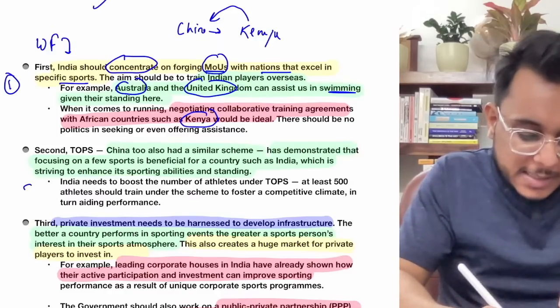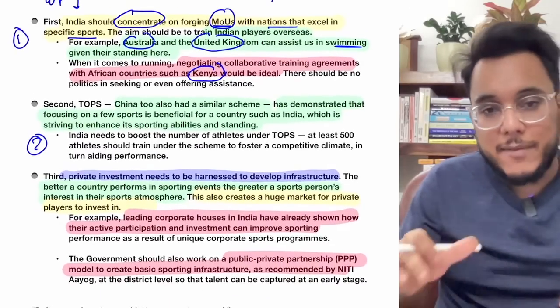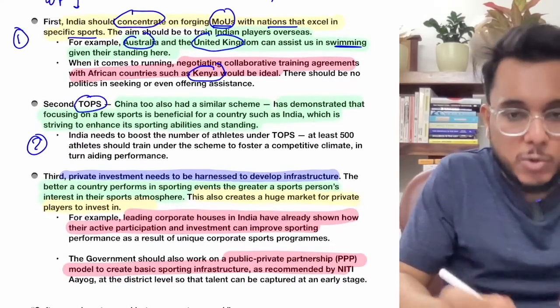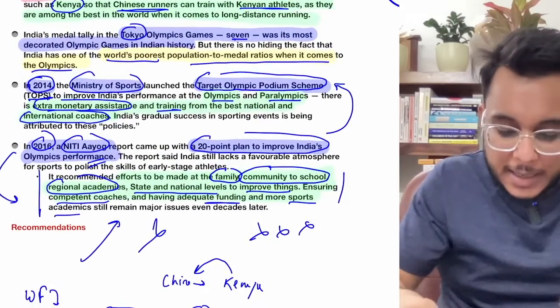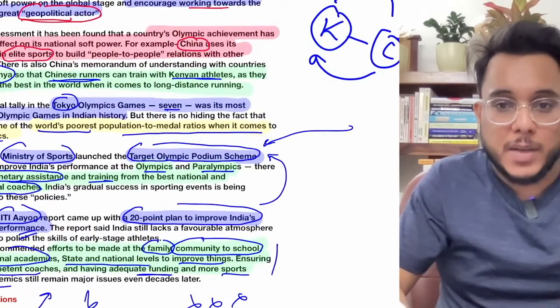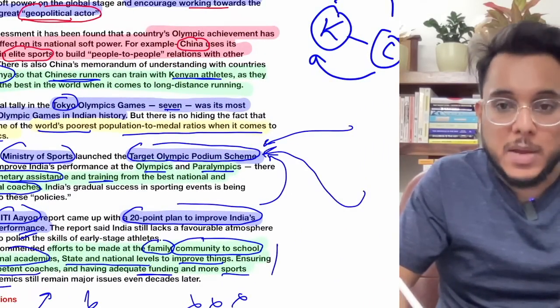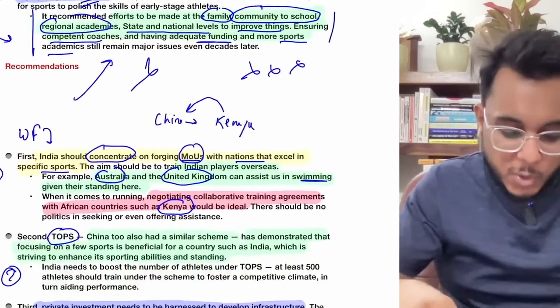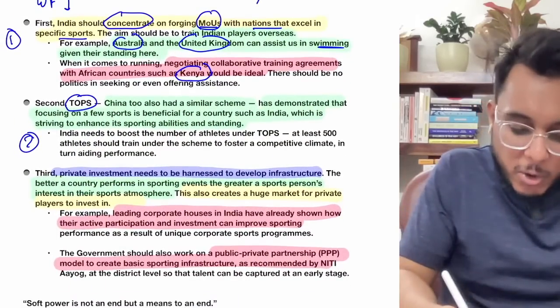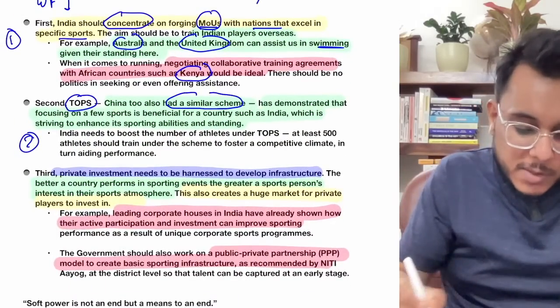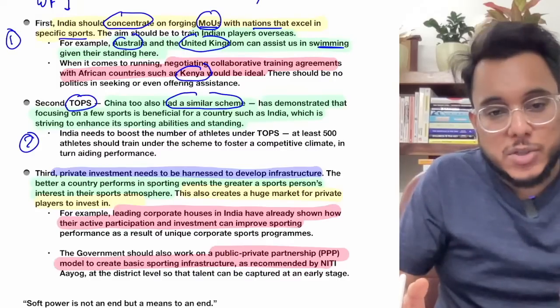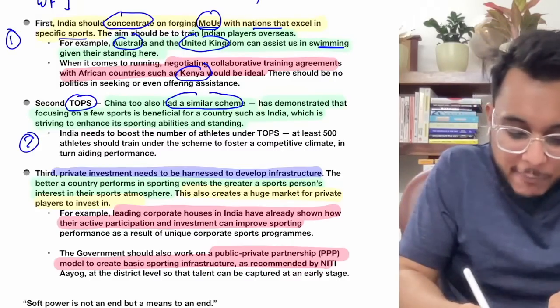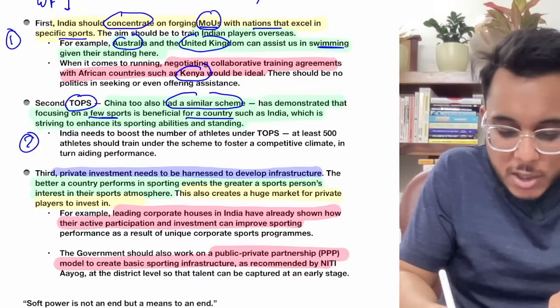So this is one thing. Second thing is that, when we talk about TOPS, I have told you that the Target Olympic Podium Scheme was brought by the Ministry of Sports in 2014. Now China also has a similar scheme. China has demonstrated how focusing on a few sports is beneficial for a country.